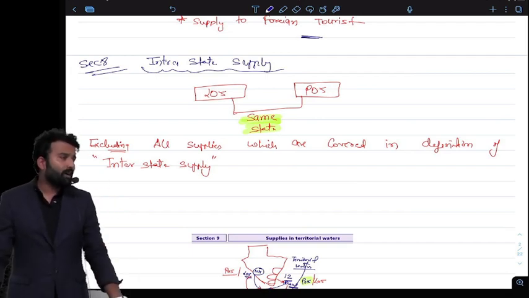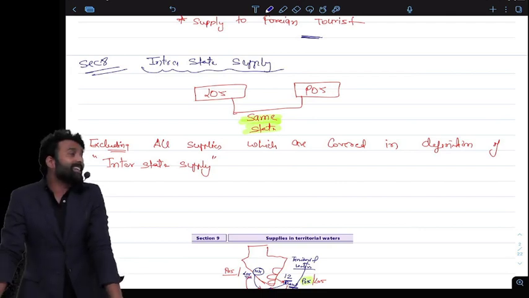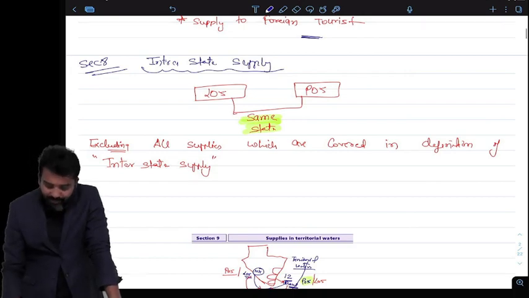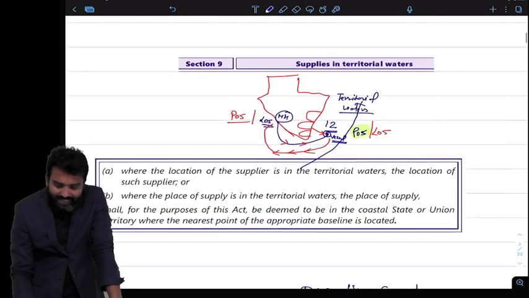So are you able to understand what is interstate supply and what is intrastate supply? Is it clear to everyone? Yes. Moving towards the next point, that is about section number 9.